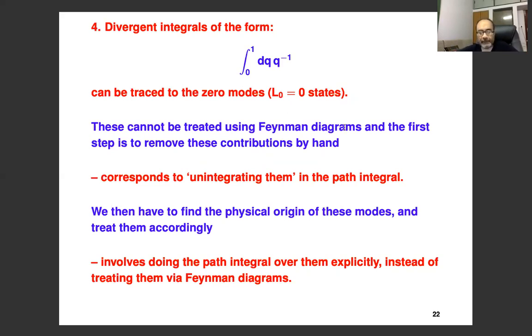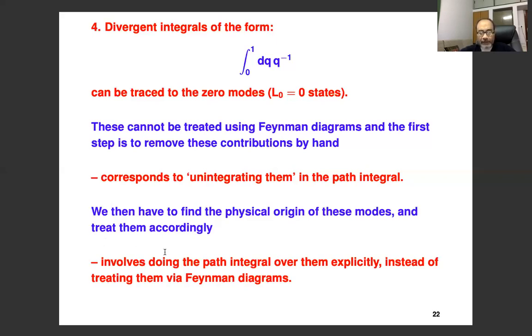So the first step that we follow is to simply remove these contributions by hand. In terms of the string field theory path integral, what this means is that we are unintegrating them. So you are not carrying out the path integral over these using Feynman diagram techniques. Then you have to find the physical origin of these modes, what they represent, and then you treat them accordingly.